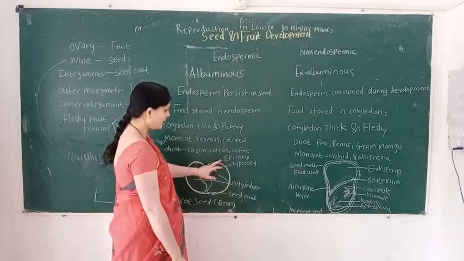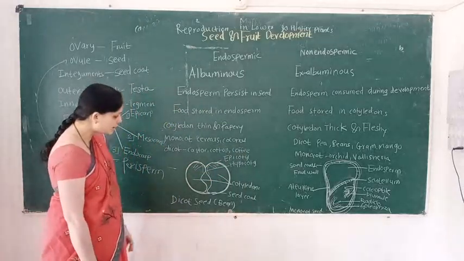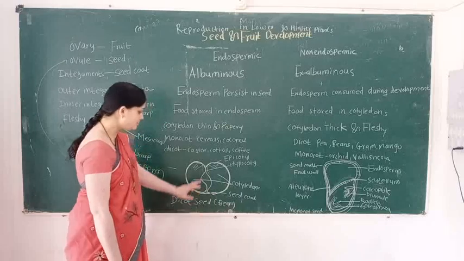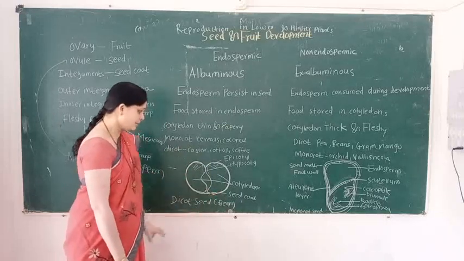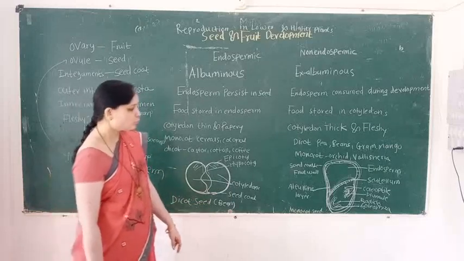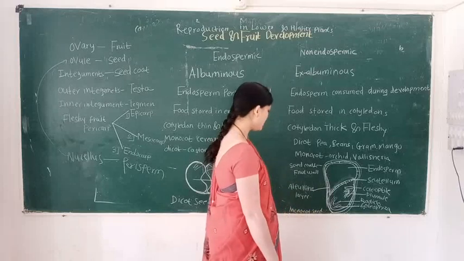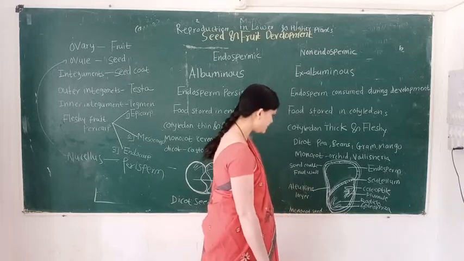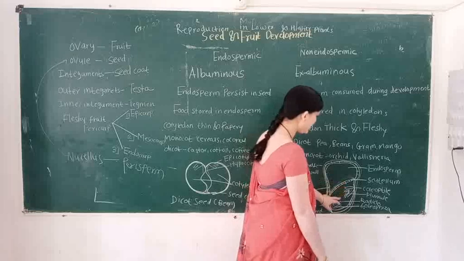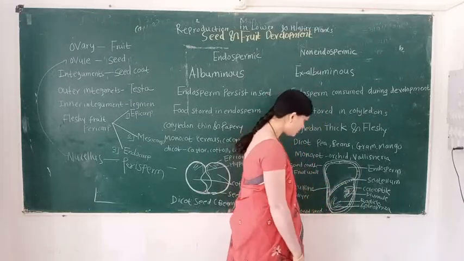And at the uppermost part, it has the epicotyl, then the hypocotyl, and the outer covering is called the seed coat. In a monocot seed, the outermost covering is the seed coat. Then the aleurone layer is present. Then it is divided into 2 parts. The first part is the endosperm.